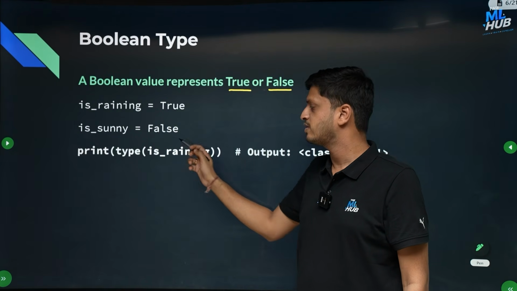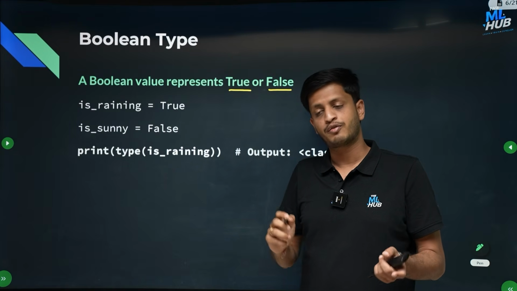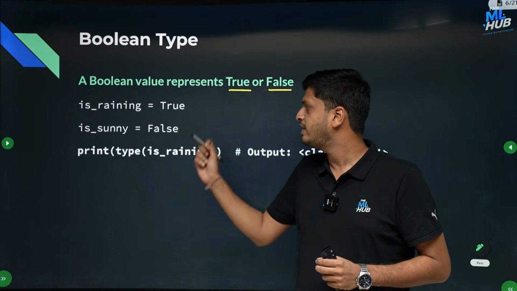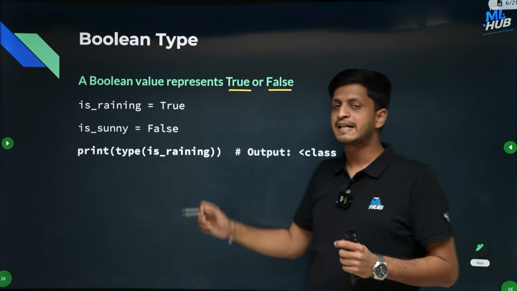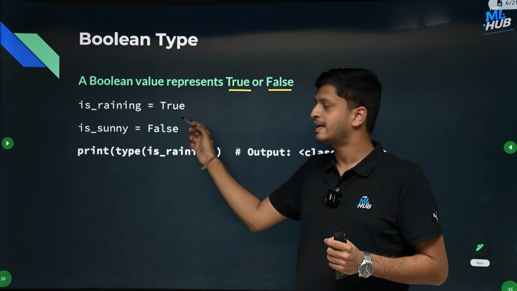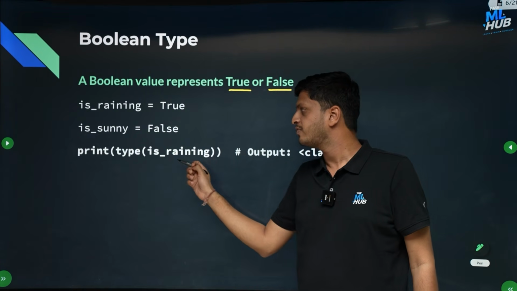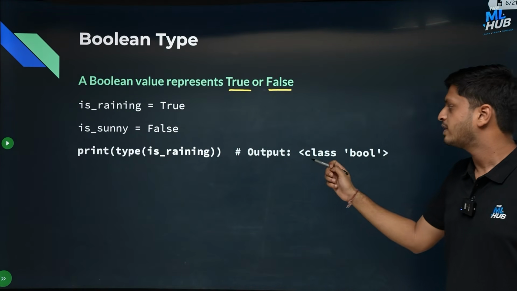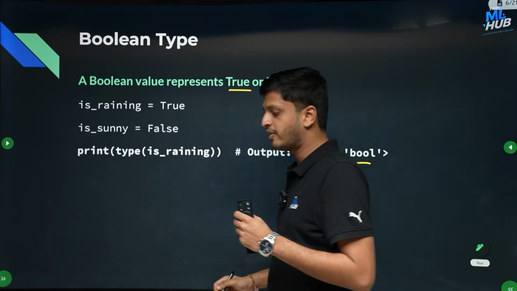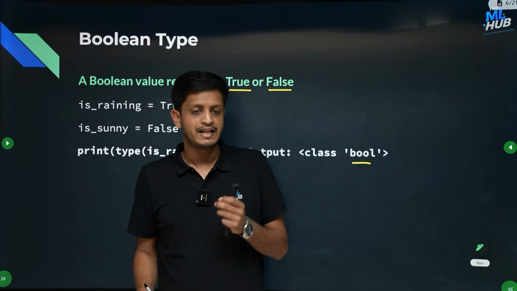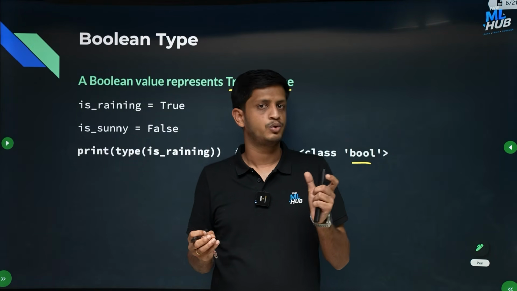You can write true and false like this, because if you write 0 and 1, it will become int, right? So if you have to specifically define Boolean data types, you have to write true or false like this. Okay, so these true and false are keywords in Python and you can use them as Boolean values, just like this. And now if you print the type of the is_raining variable, then it will come out as class bool. So bool is the class for which you define Boolean data type, and any variable which stores a Boolean type is an object of class bool.